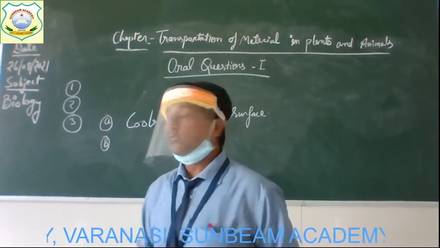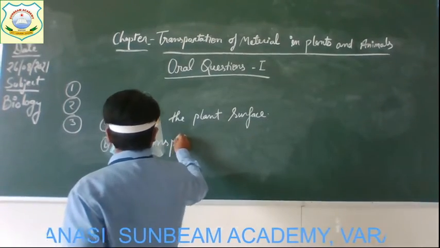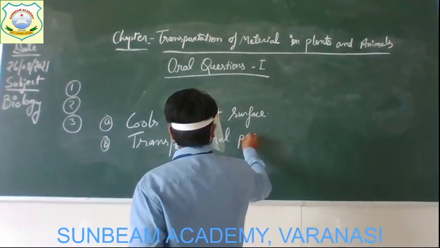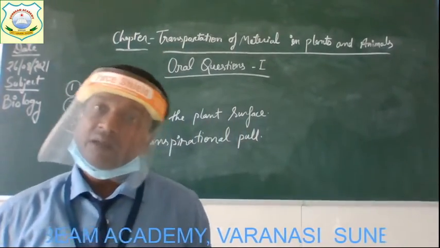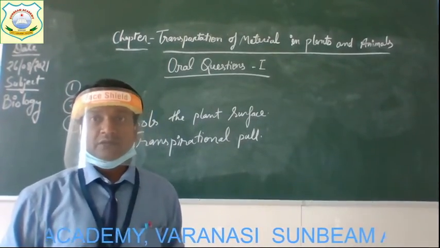So the second function is that it helps to create transpirational pull by which the water moves upward. Get it?